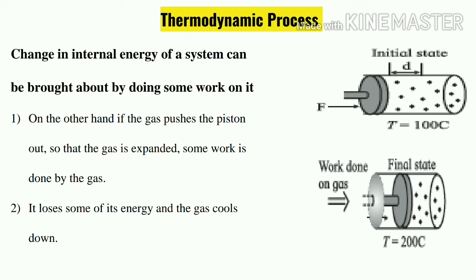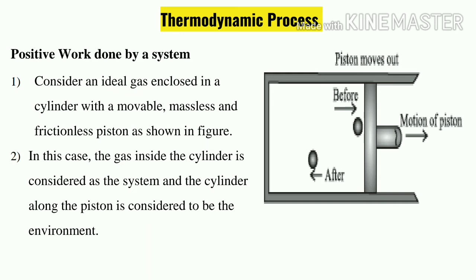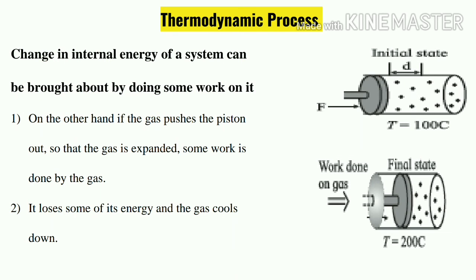On the other hand, if the gas pushes the piston out, now what was happening previously? The piston was moving in the direction of the arrow. Now if it moves against the direction of the arrow, means if this piston moves outside, then what will happen? Gas is expanding. As the gas is expanding, work is done by the gas on the environment.